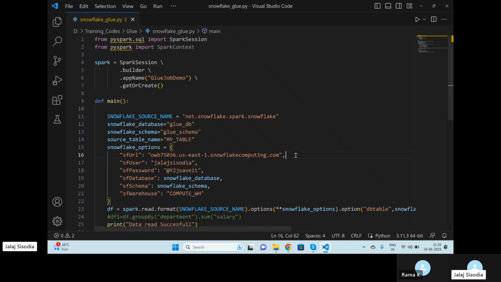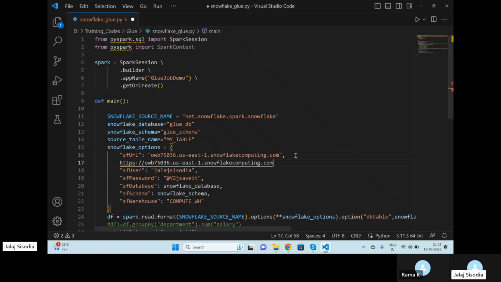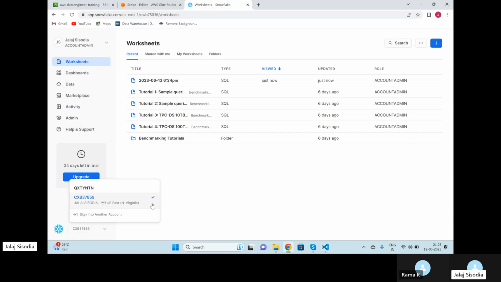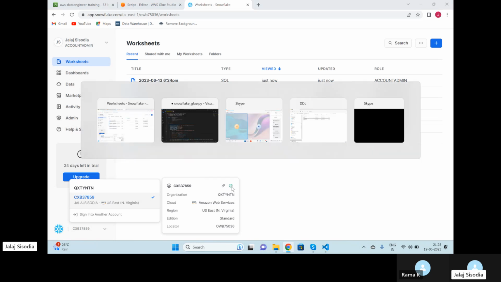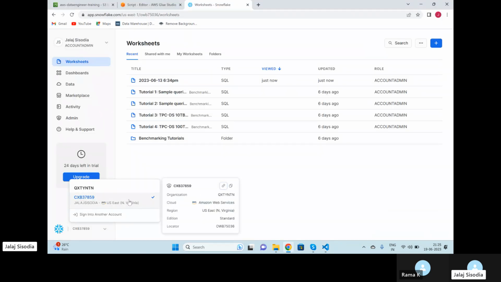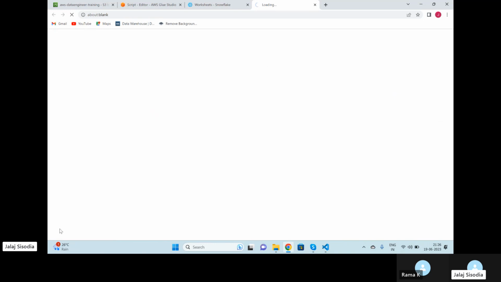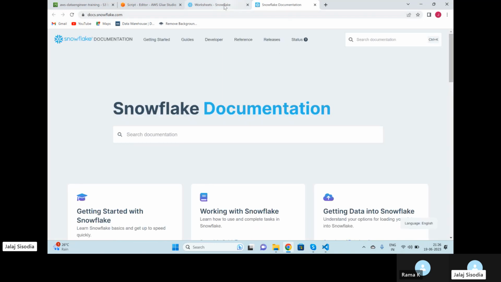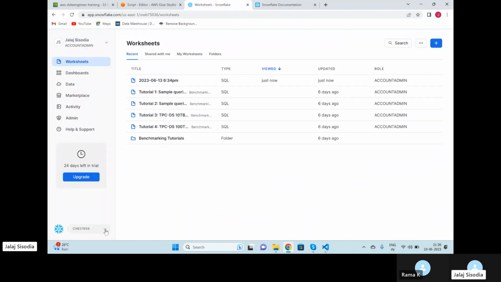You will get something like this. Not this one. Don't copy URL. You have to copy account identifier. Paste this. No, not even this. Just a second. I have seen it. Just a second. It is somewhere.